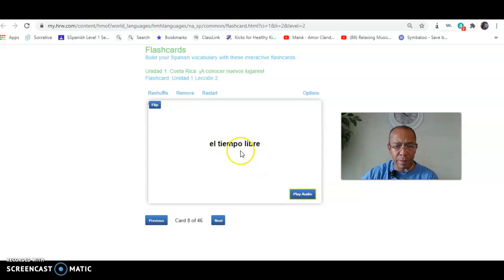El tiempo libre. El tiempo. What do you think of this? Tiempo. Yes, it sounds like that because it is. Tiempo is time. And libre, libre sounds like what? Have you ever heard of liberty? Liberty for all? The Statue of Liberty? Libre. What is tiempo libre then? You got it. Free time or hobby. Free time.